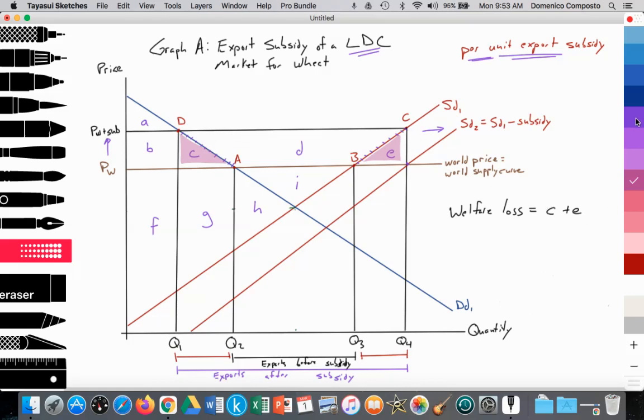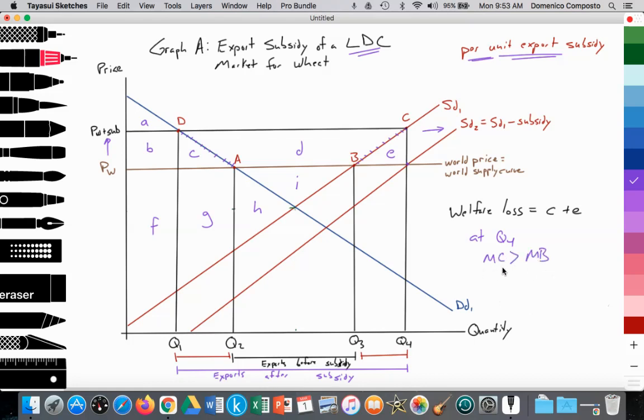And we can also mention that at Q4, with subsidies, we can argue that the marginal cost of the subsidy is greater than the marginal benefit; we're over allocating, we're producing more than what is necessary. And those resources could be used for something else. So area E, allocatively inefficient over allocation, increased production when a firm should perhaps not be producing that much, and then C, the lost consumption by the consumers. Okay?